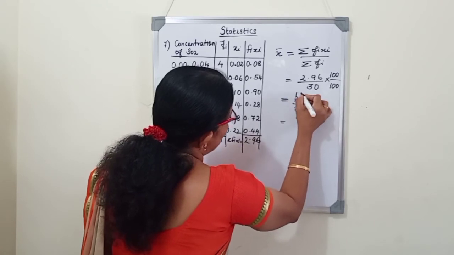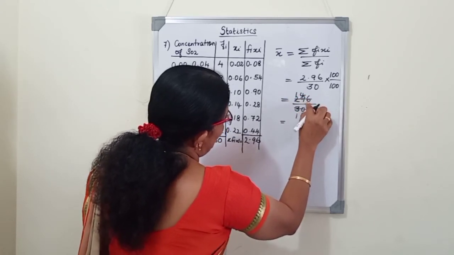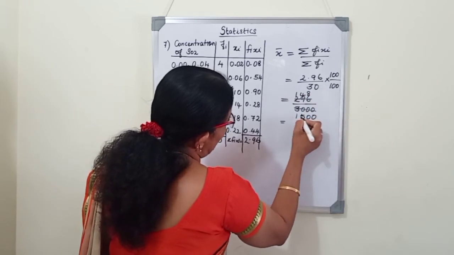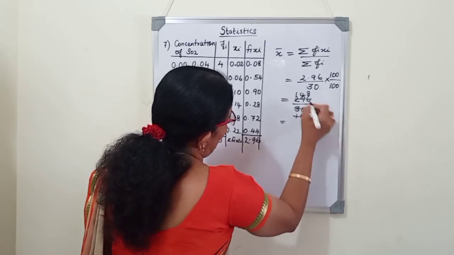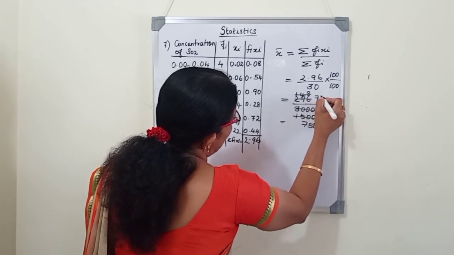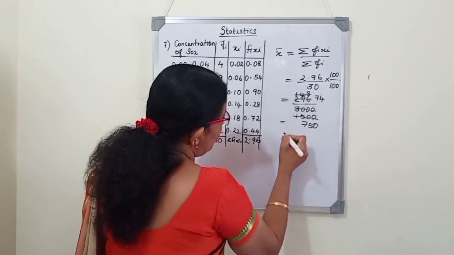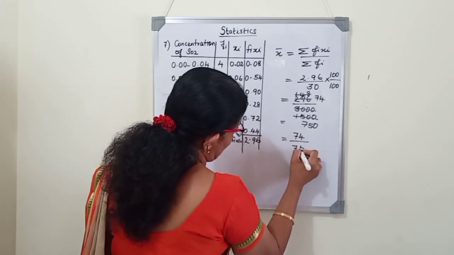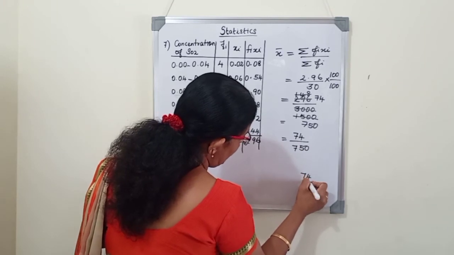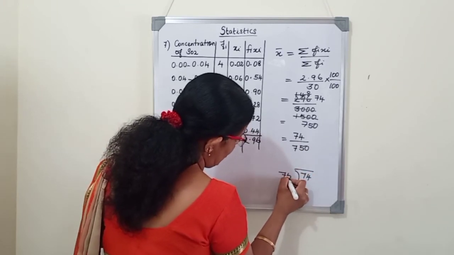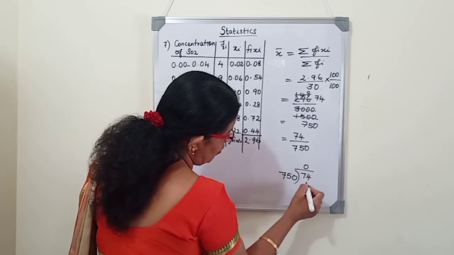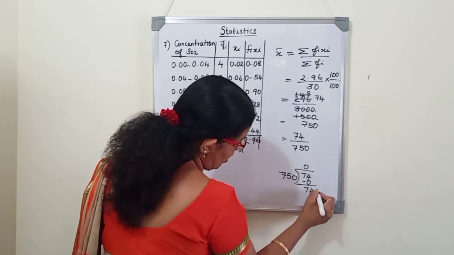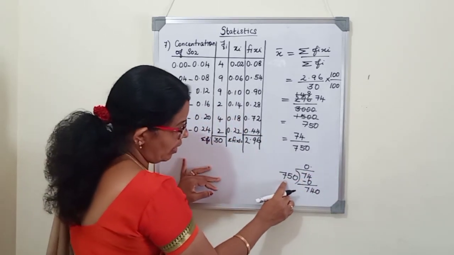2 1s are 2, 2 4s are 8. Remainder 1, 16. So, it is 2 8s. Again, if you cancel, we will get here 750 and here we will get 74. So, now we will divide 74 by 750. 74 divided by 750. So, 750, zeros are 0. So, now we will write 710 extra, we will write 740 and we will put the point.